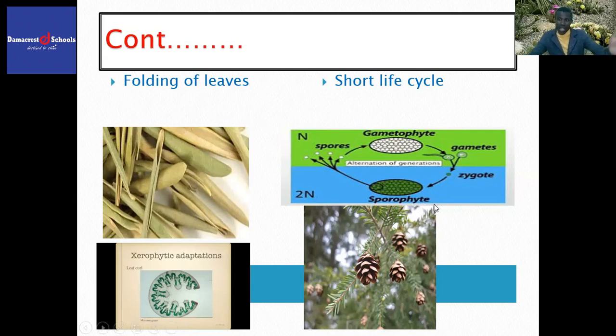The plant will dry up before producing seeds. So the plant is able to produce seeds as early as possible before drought comes, to ensure that seeds are produced to survive, to stay alive, to have a long shelf life. This will make these xerophytes not affected by the dry conditions, and this will facilitate their survival.